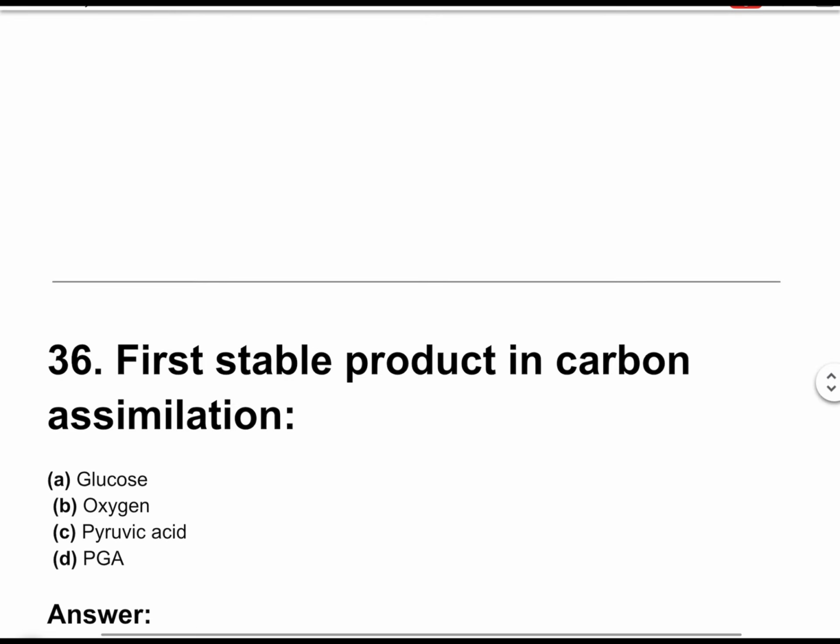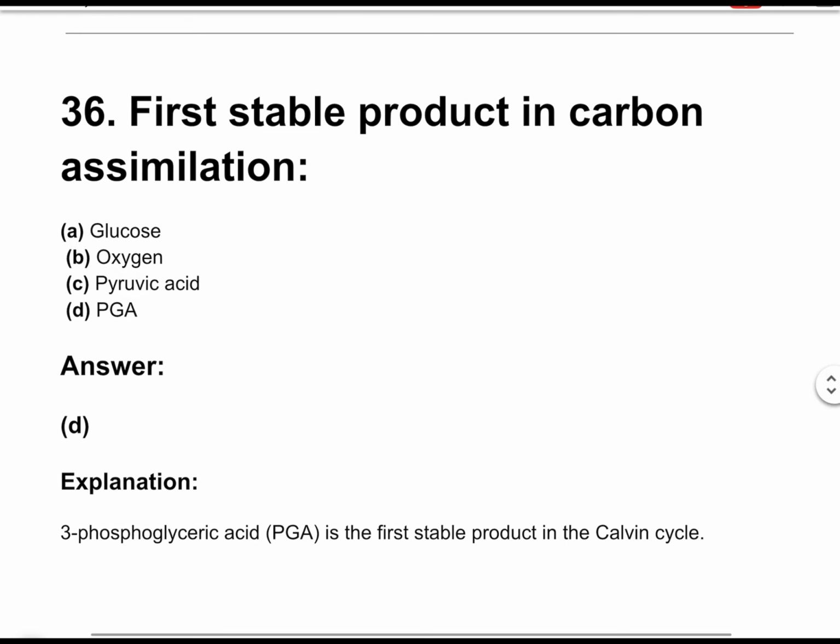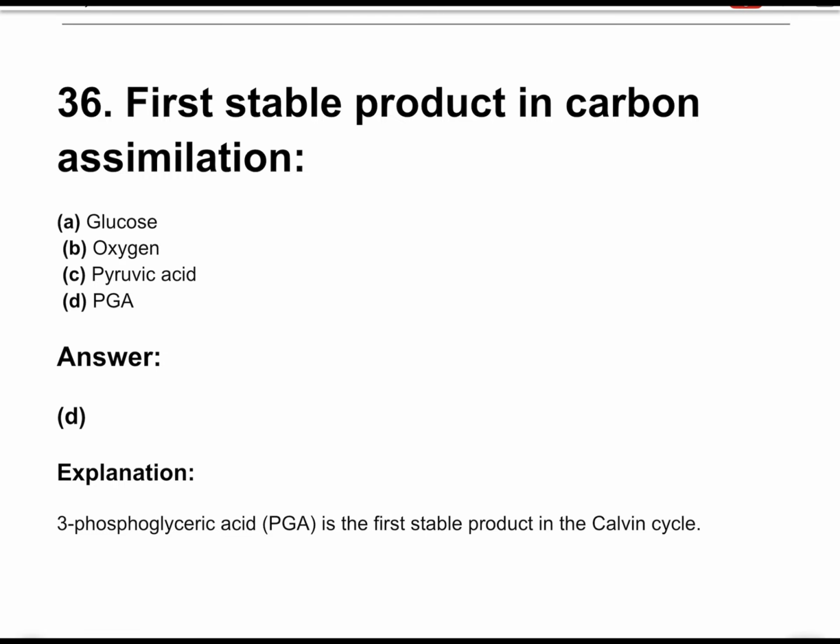Question number 36. First stable product in carbon assimilation is. The correct answer is option D, PGA. PGA, or 3-phosphoglyceric acid, is the first stable product in the Calvin cycle.